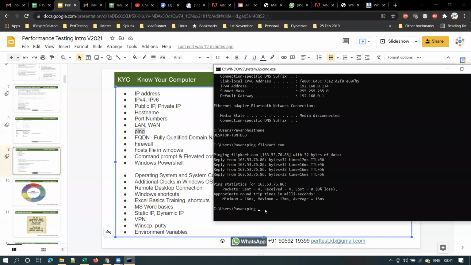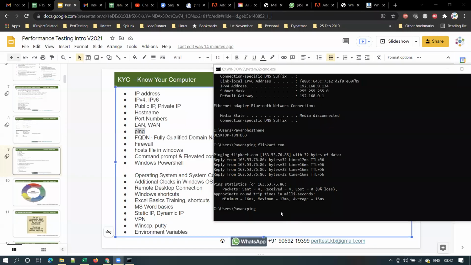So just give me a second. I have one more laptop connected to my network. Let me check the IP address quickly. I'm pausing recording, guys. And the IP address of that machine is 192.168.0.157.